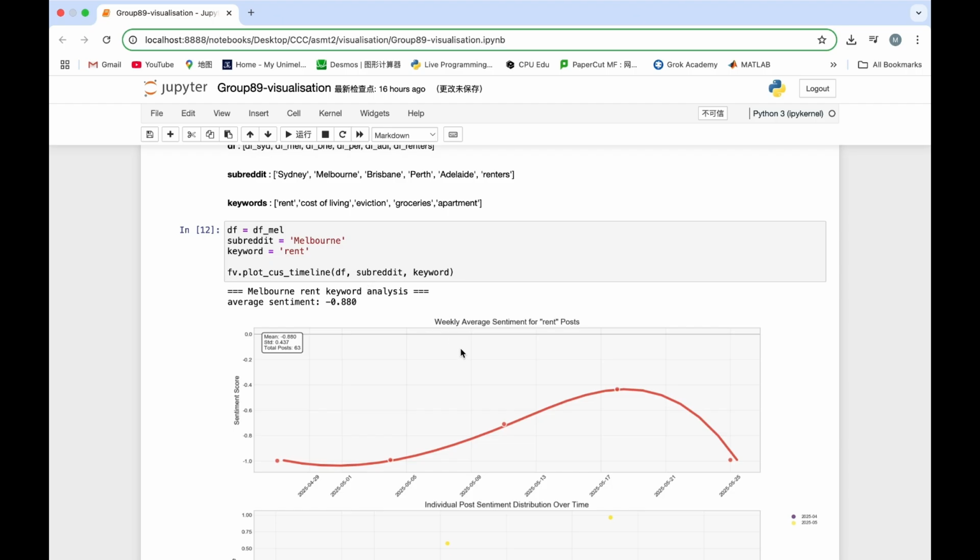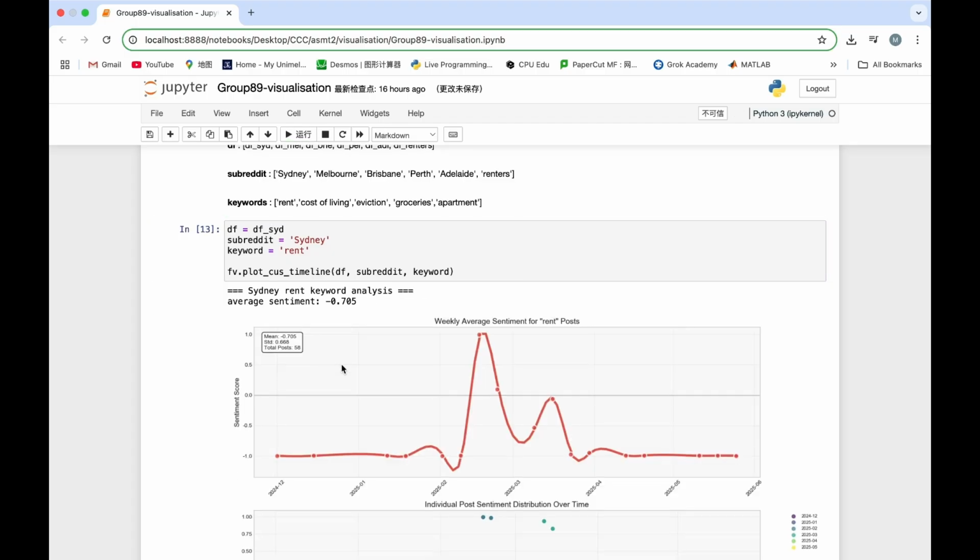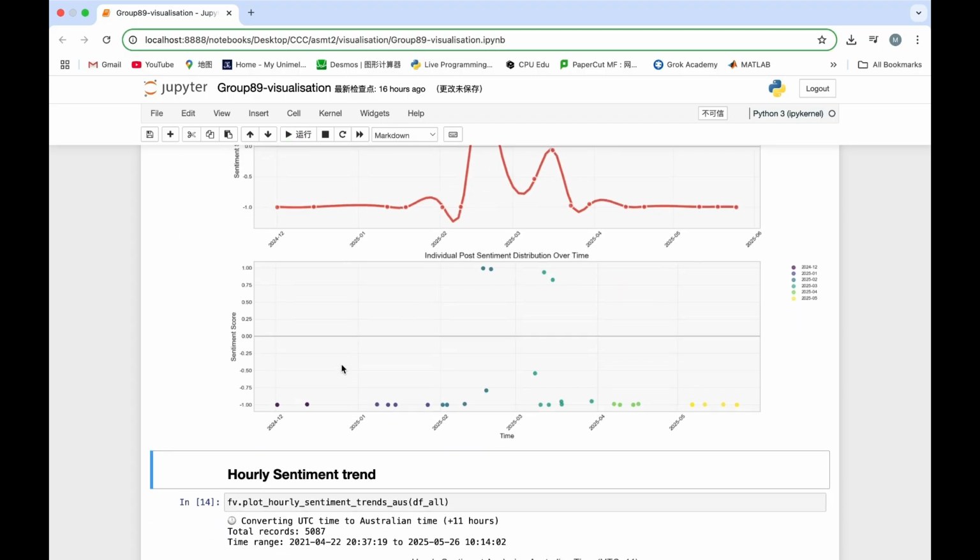So for now it is for Melbourne. Let's change to Sydney. Now we can see the difference between different cities.